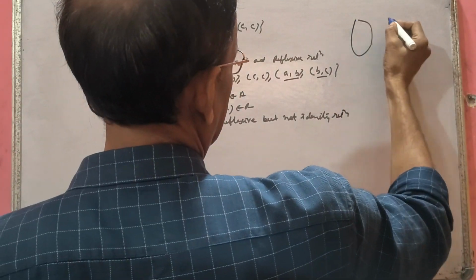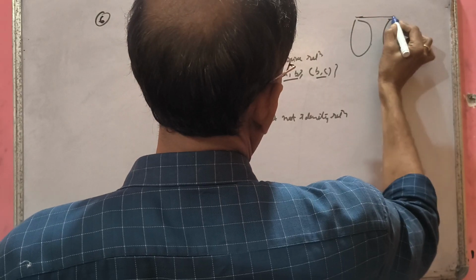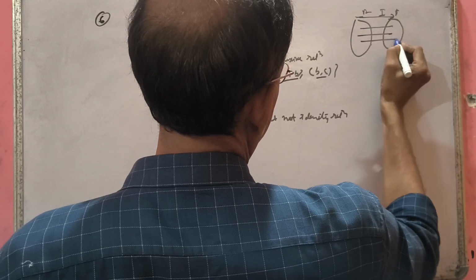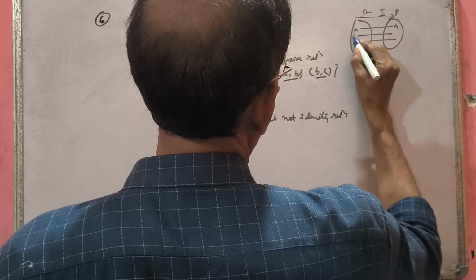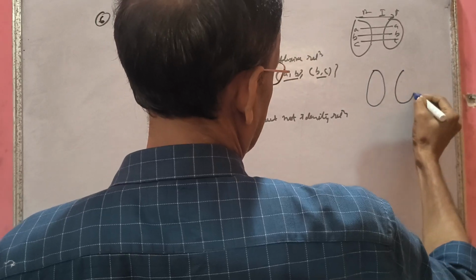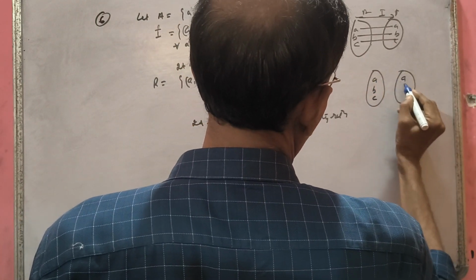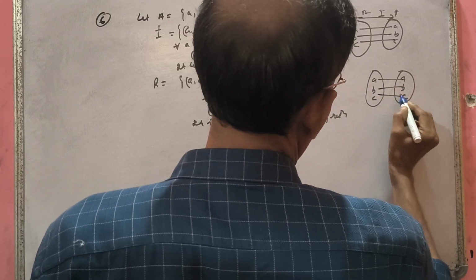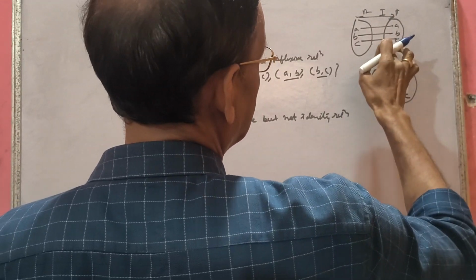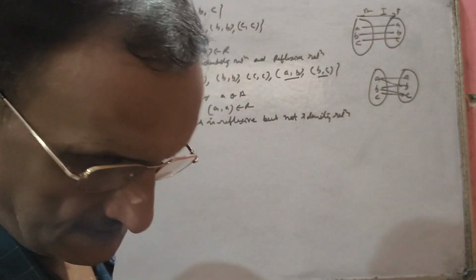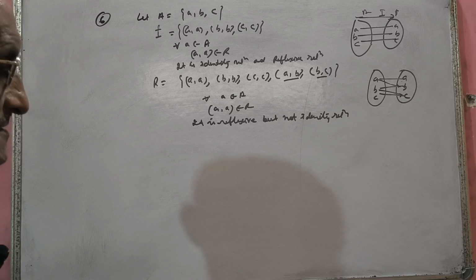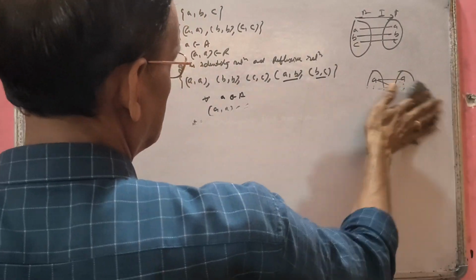See, A to A will be an identity relation only if it follows (A, A), (B, B), (C, C). And suppose it has (A, B), (B, C) as well, then also it is reflexive. But it is not like this, it is not identity. So understood this example, which explains that identity relations are reflexive, but the converse is not true.